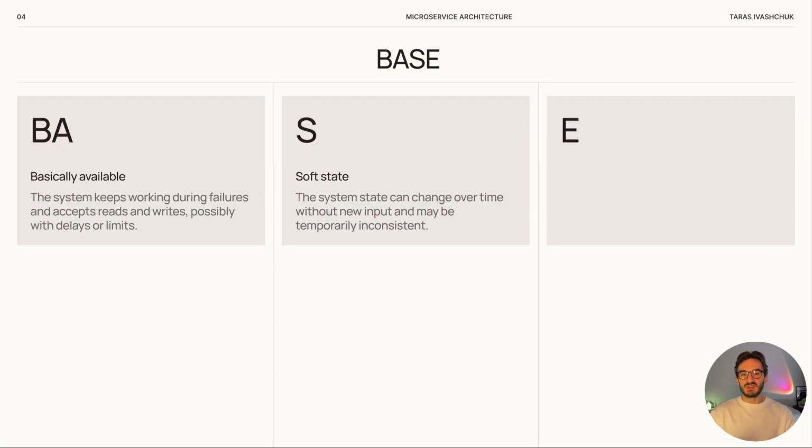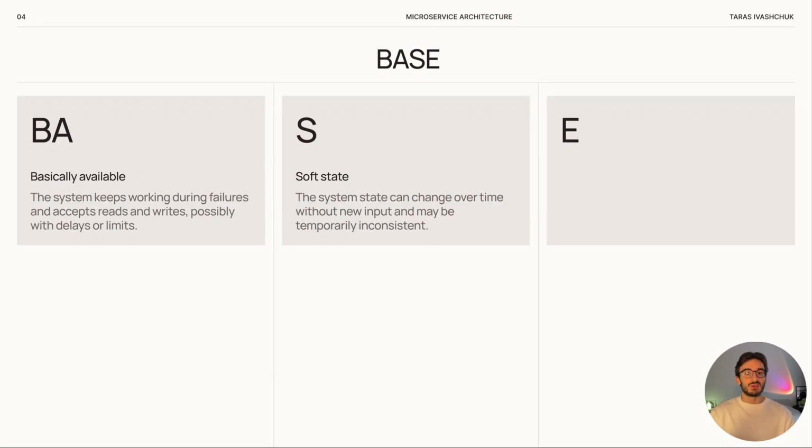For example, our system may not be consistent at the moment. One node gets the request, writes the data, maybe syncs with a few other nodes, but not with all of them, and still sends a successful response to the user. That means the state can be temporary and will change until full consistency is reached.